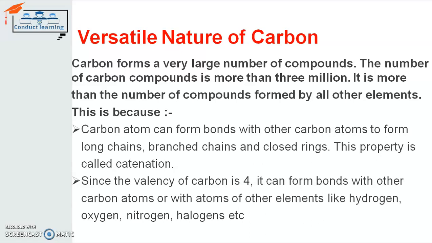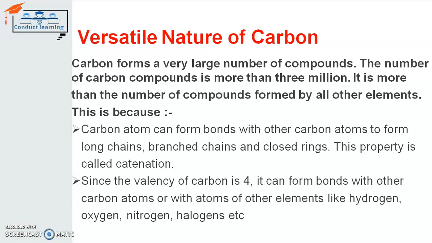Another property of carbon is that it has a valency of 4. As we learned in previous lectures, the atomic number of carbon is 6, so its electron configuration is 2,4. That means carbon has a valency of 4.